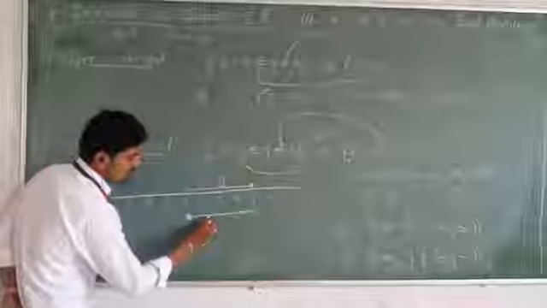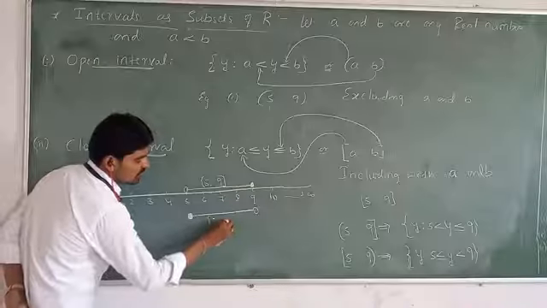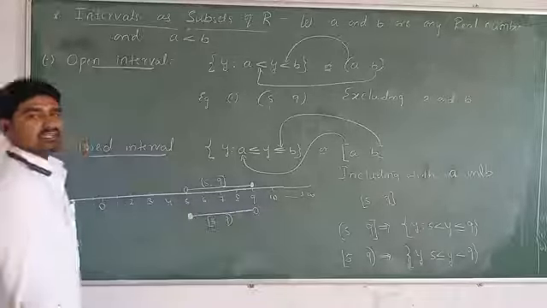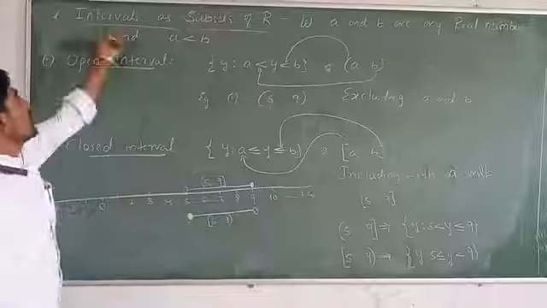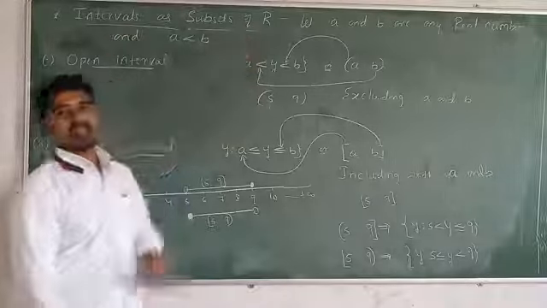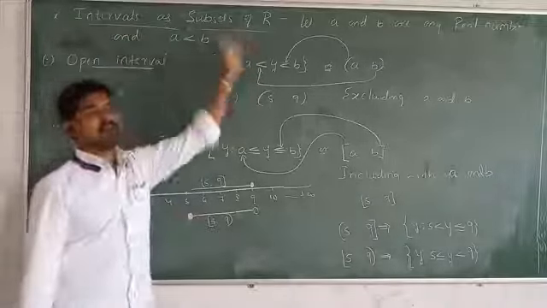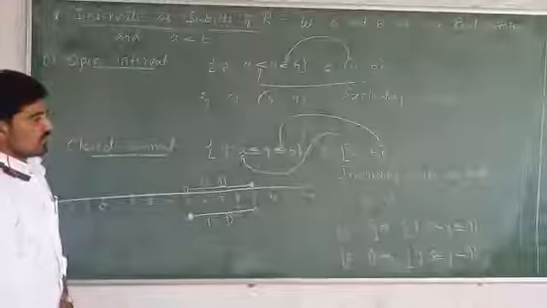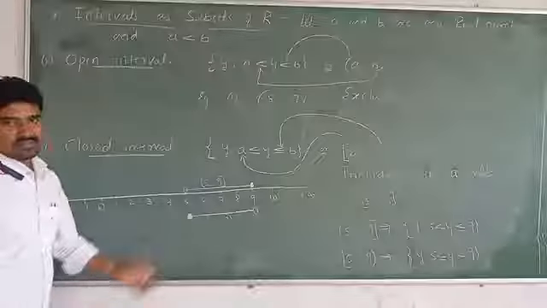This is the representation of 5 to 9. And these intervals are subsets of R. R means the set of real numbers. I hope all of you understood this. If possible, take a note.